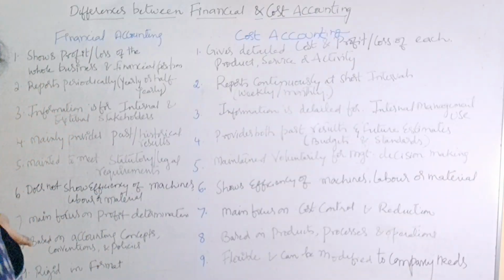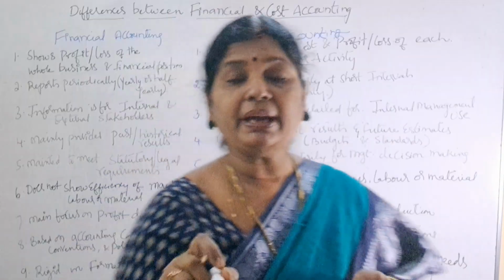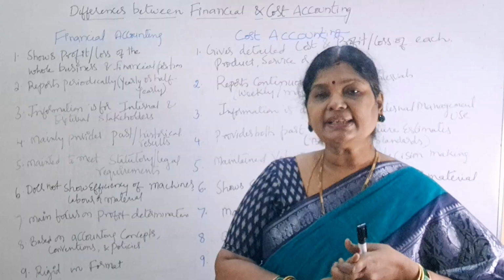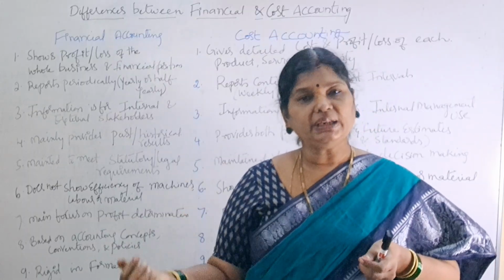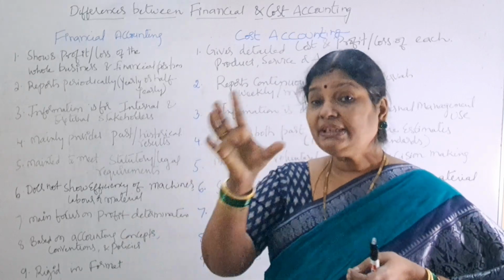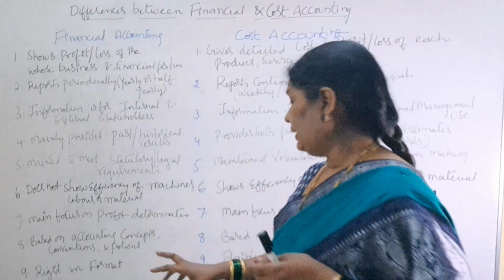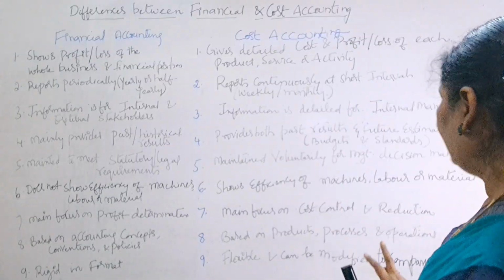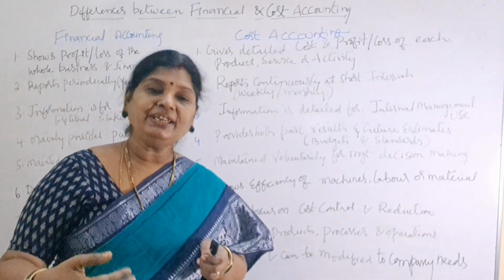Next, the last one is rigid in format, because in financial accounting we have to follow the format. See what you have seen under the accounting cycle: we have to record financial transactions in the form of journal entries. Next, ledger posting. Next, preparation of trial balance. Next, trading account. Next, profit and loss account. Next, balance sheet. So there is one format, and we have to follow that format to prepare financial accounting. But cost accounting is flexible and can be modified based on the company's requirements. So based on the company's needs, we can modify cost accounting.